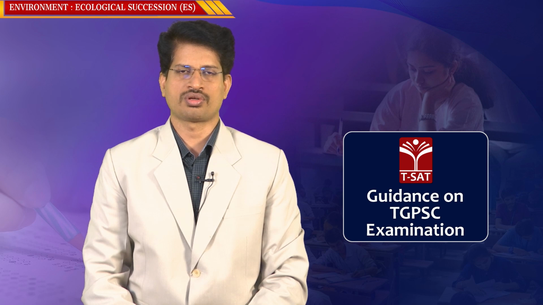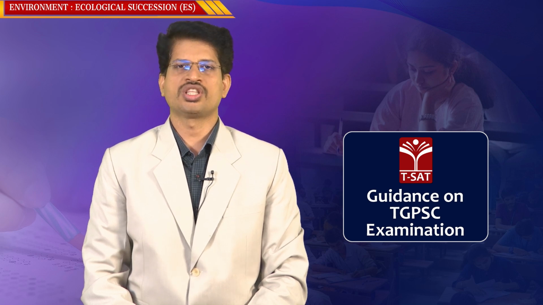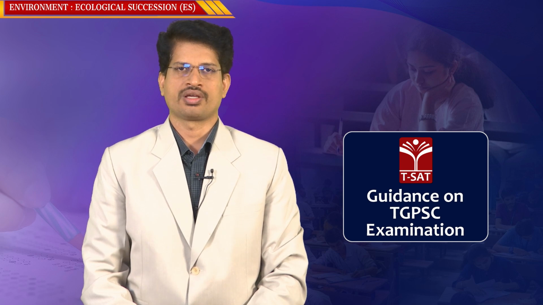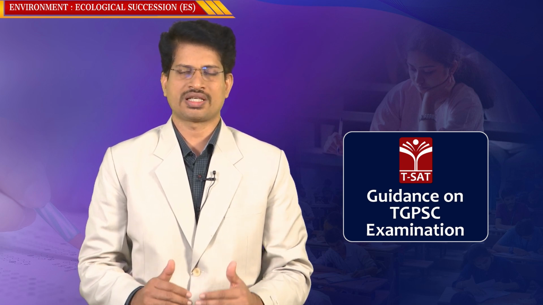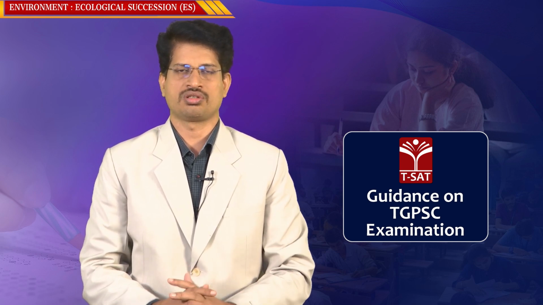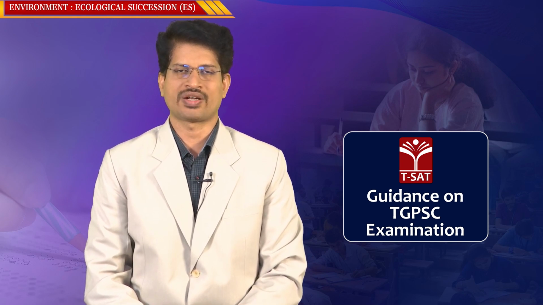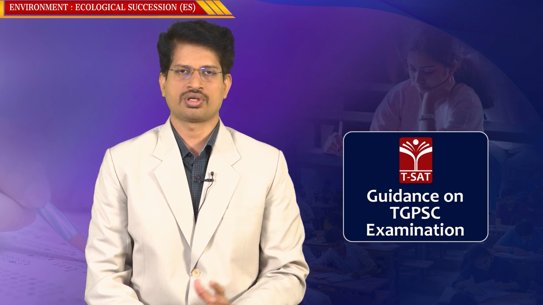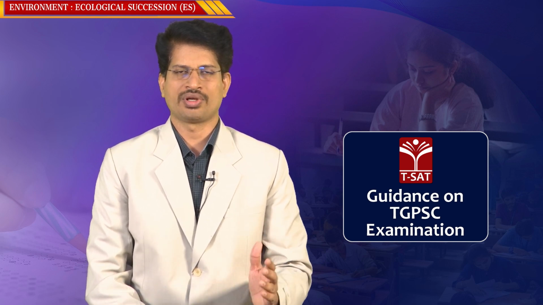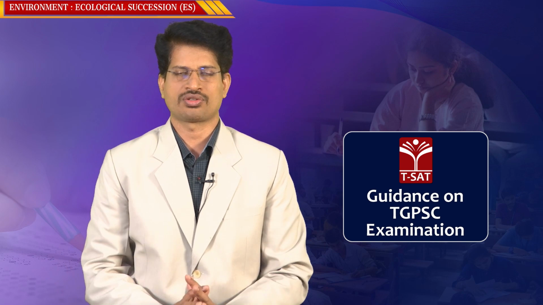Ecological succession is a process where, stage by stage, living organisms in the process of evolution convert from simple organisms to very complex organisms. In this process of establishing themselves in the environment, there have been certain stages of establishment of the species themselves. In this process, you have primary stages and final climax stages.